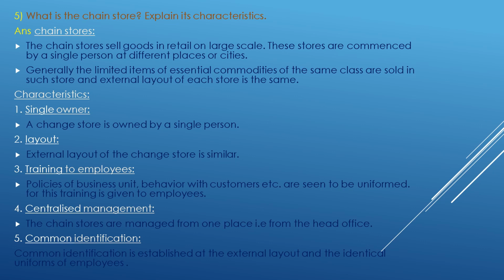Characteristics: single owner. A store is owned by a single person. Layout: the external layout of the chain store is similar. Training to employees: policies of the business unit, behavior with customers, etc. are seen to be uniform. For this, training is given to employees. Centralized management: the chain stores are managed from one place, that is, from the head office. Common identification: common identification is established through the external layout and identical uniforms of employees.